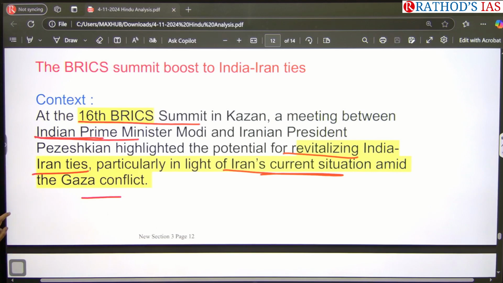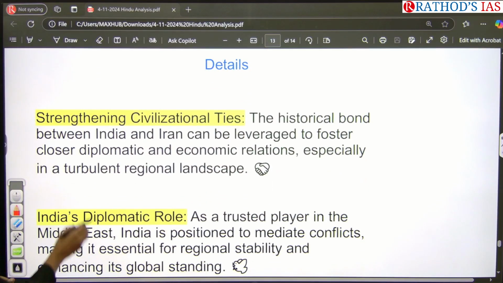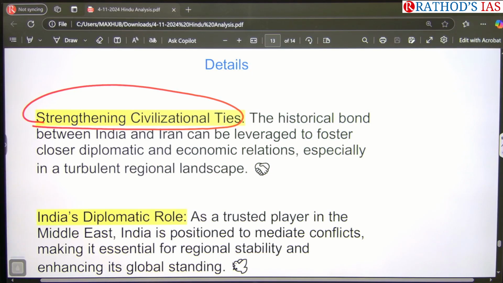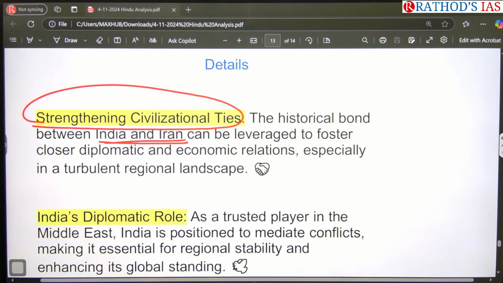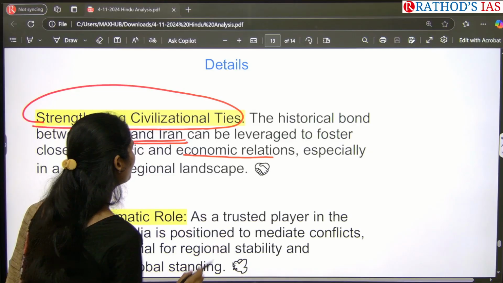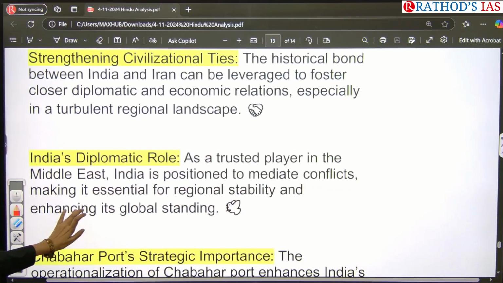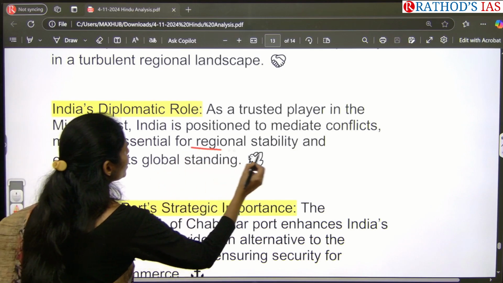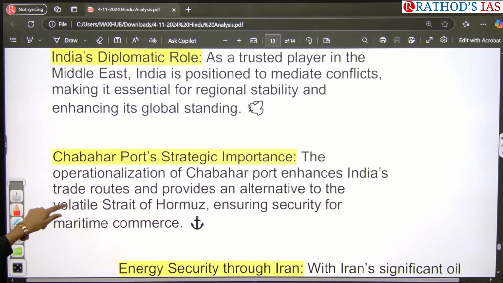Okay, so now let us see what this article is saying, how we can improve our relationship. First, we are focusing on strengthening our civilizational ties. We have a historical bond between India and Iran. We are focusing on improving our diplomatic relations as well as economic relations in this region. And the diplomatic role played by India in the Middle East is especially for regional stability as well as enhancing our global standing. India needs to play a very important role in this Middle East region. And we are also developing the Chabahar port.